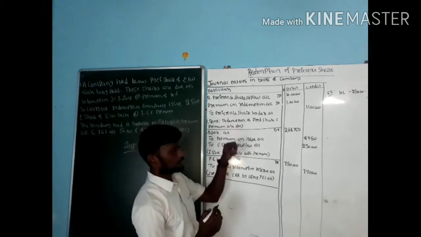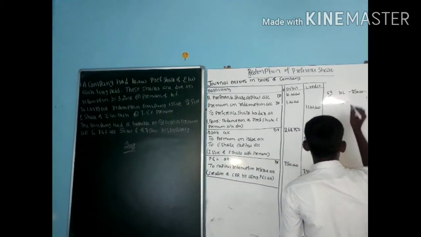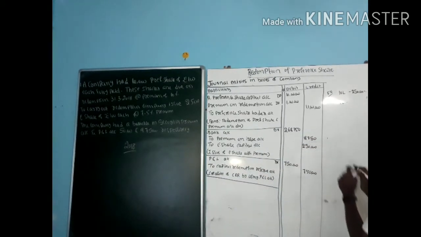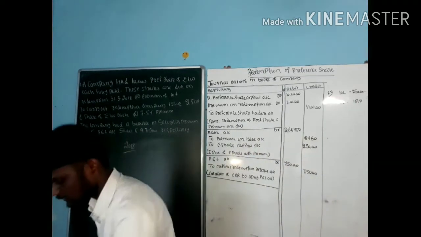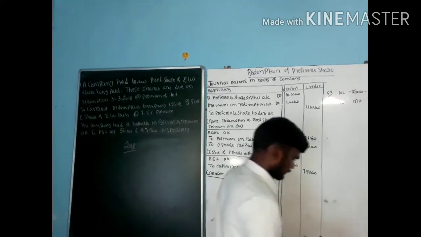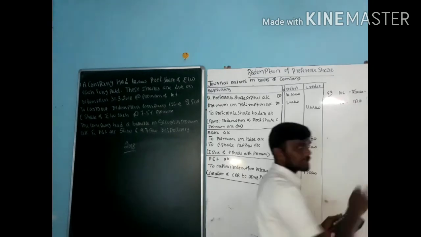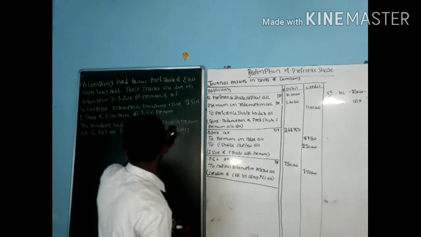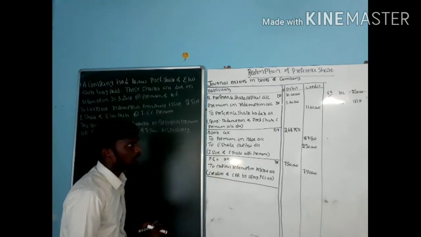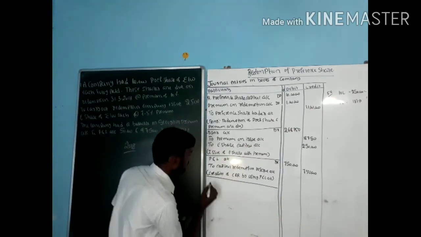Next, go for the premium value. How much extra amount do I need to pay? 1 lakh. How much extra amount did I receive? 18,750. Still, how much do I need to pay? That is 1 lakh minus 18,750, that is 81,250 rupees. This 81,250 I can raise through the securities premium. How much is in the securities premium account? Only 50,000. But I am requiring 81,250.